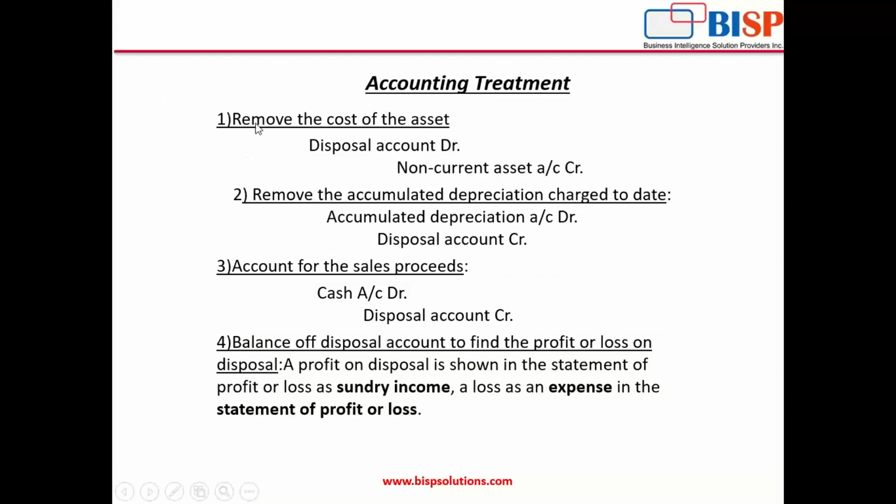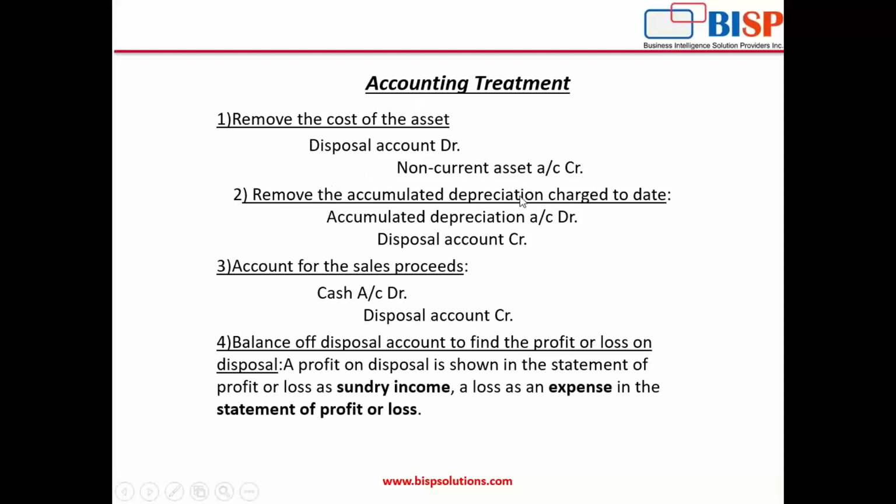First, we'll remove the cost of the asset because we have sold the asset. So first we have to remove the cost of the asset. This non-current asset has a debit balance. To remove the effect of that, we have to do the credit. So what will be the debit? Disposal account. Every effect will be going in the disposal account. So credit will be non-current asset, debit will be disposal account.